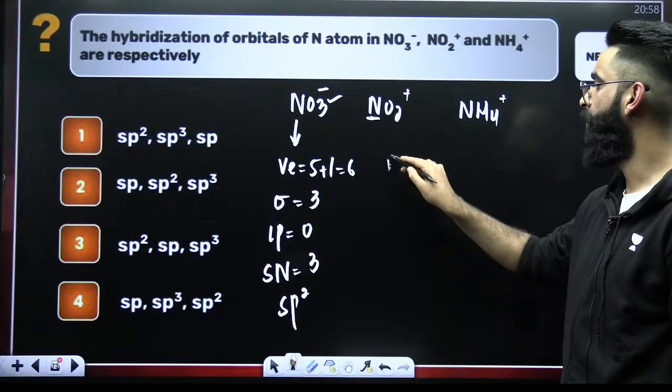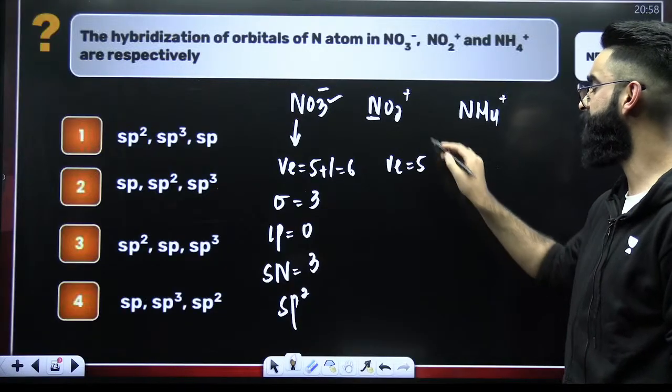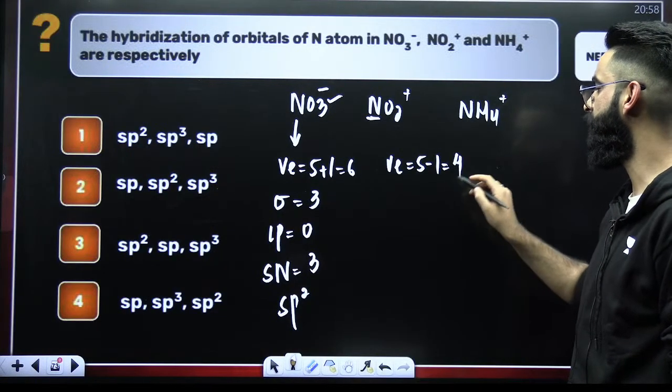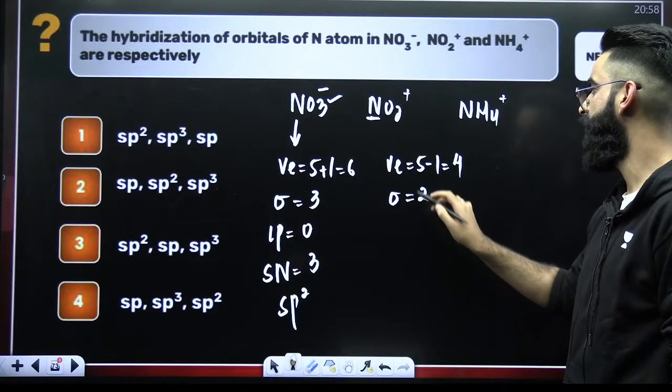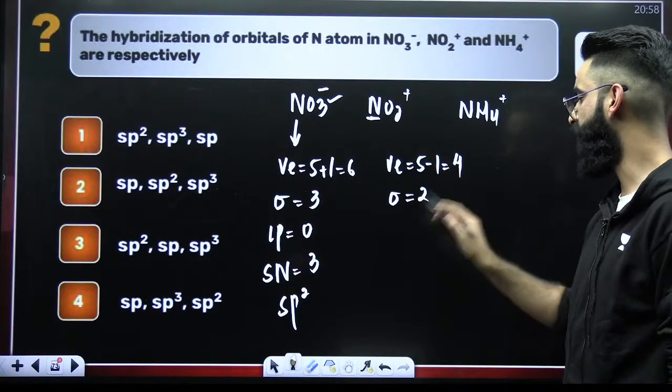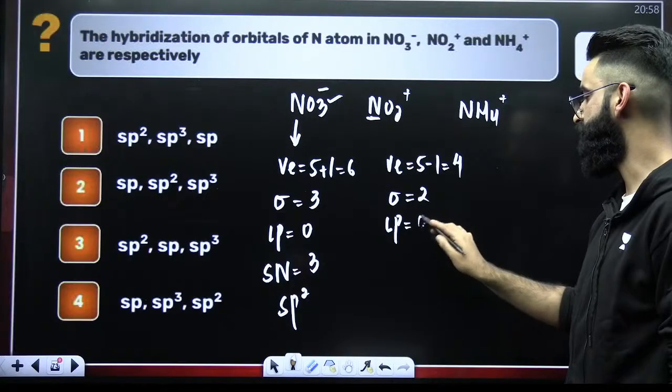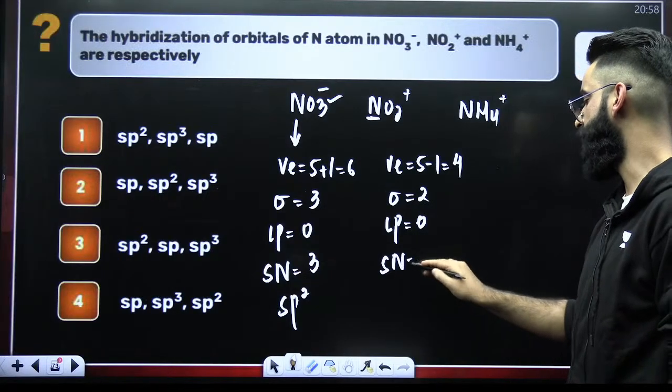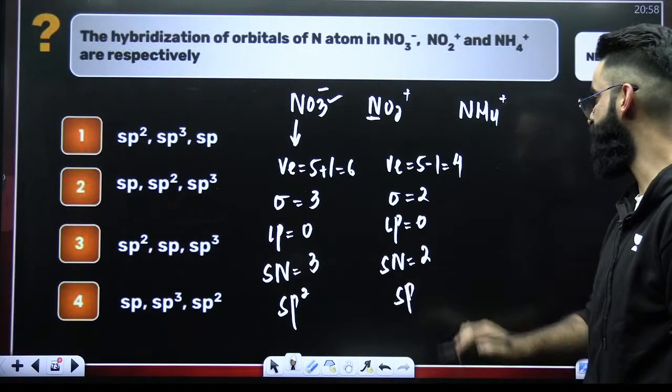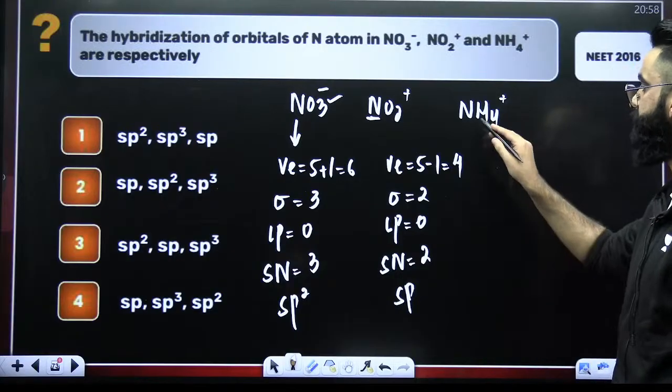NO2 positive. Valence electrons, 5. There's a positive charge, so subtract 1, so 4. Sigma bonds are 2, right? Oxygen being divalent, all the 4 valence electrons would be utilized. So 0 lone pairs. Steric number 2 plus 0, 2. Hybridization involved is sp.